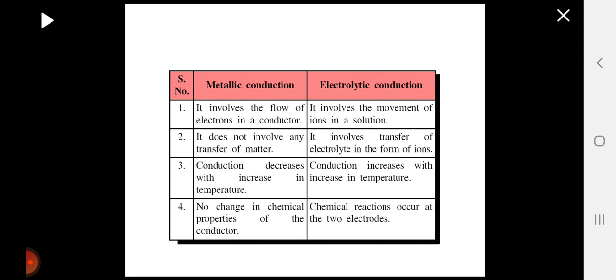Conduction decreases with the increase in temperature in metallic conduction, whereas conduction increases with increase in temperature in electrolytic conduction. There is no change in chemical properties of the conductor in metallic conduction, whereas chemical reactions occur at the two electrodes in electrolytic conduction.